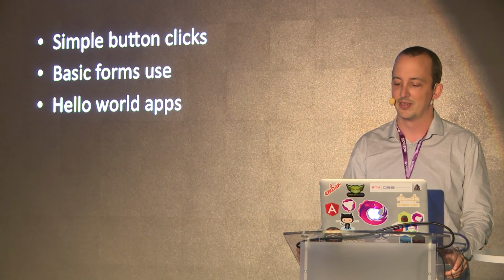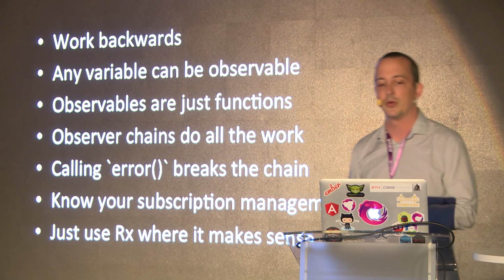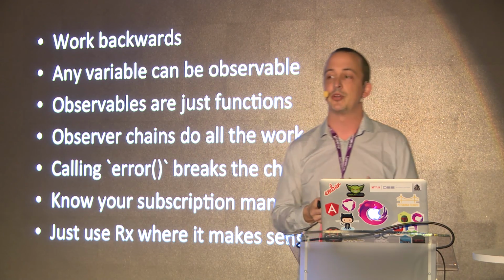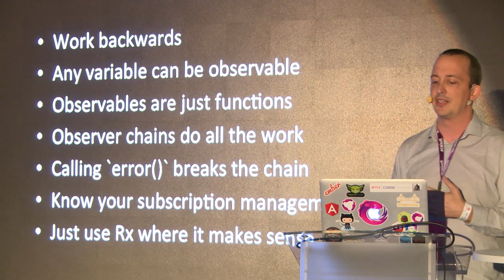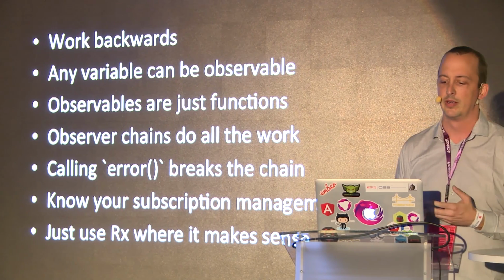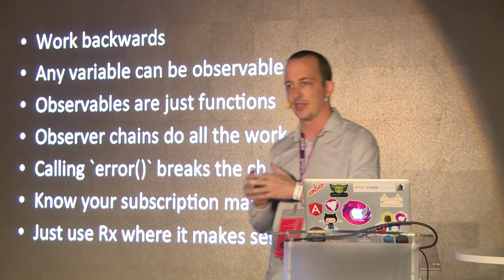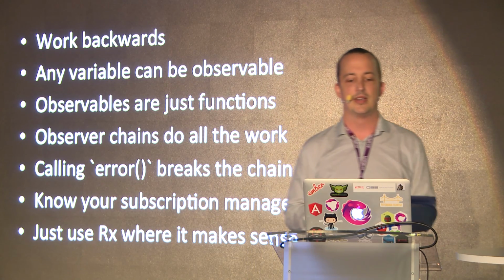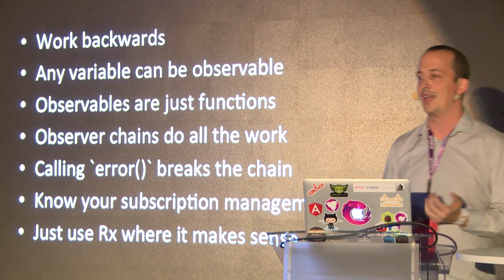I don't know why. So, just to recap, thinking reactively, you want to work backwards. Any variable could be an observable. Observables are just functions. Observer chains do all the work, not the observable. The observer chain itself is the cool part. Calling error breaks the chain. So if there's an error anywhere in there, it's going to kill everything up above it. Know your subscription management and use Rx only where it makes sense, okay?